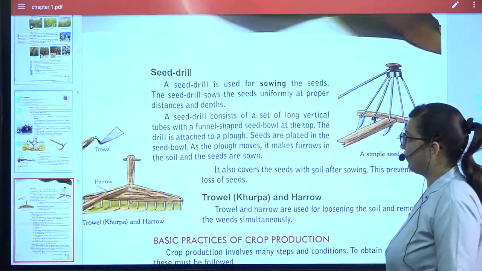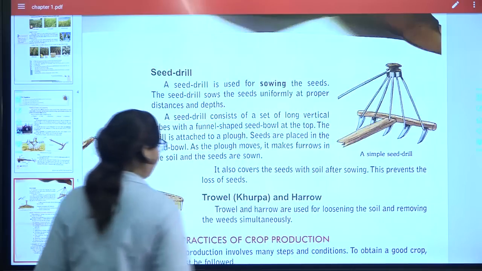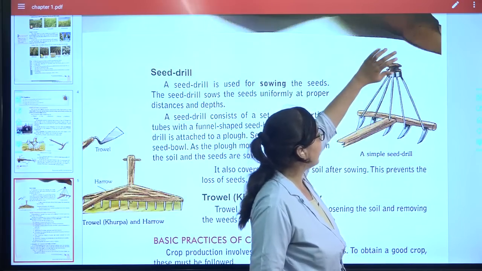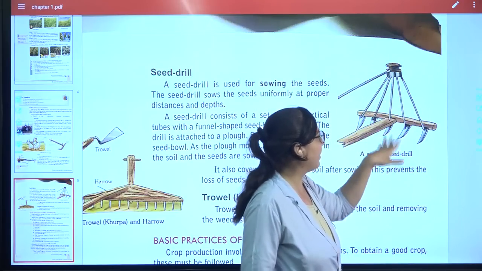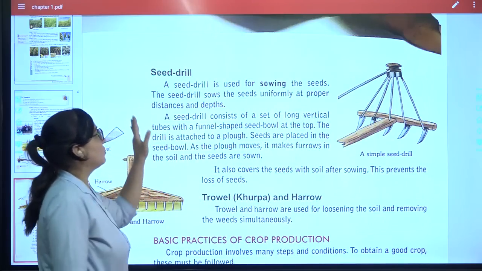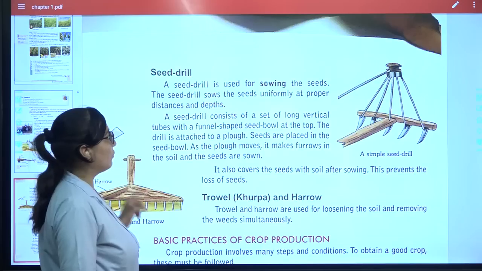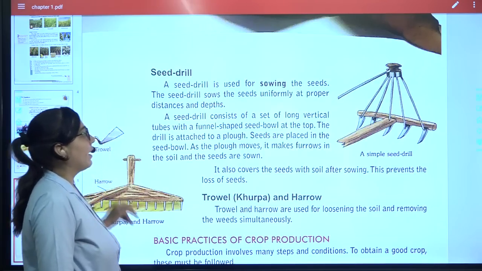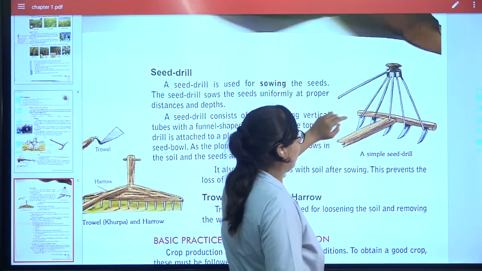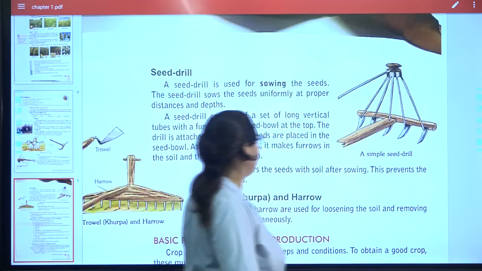Next is the seed drill. We have already discussed the seed drill. It is something like this over here, and over here the grains are kept, and through this, one by one at equal spacing, there will be sowing of the seeds. What is the seed drill used for? It is used for sowing the seeds. It will sow the seeds uniformly at proper distance and depth. What does it contain? Long vertical tubes with a funnel shaped seed bowl at the top. Seed bowl at the top and this many tubes. You can see it over here.